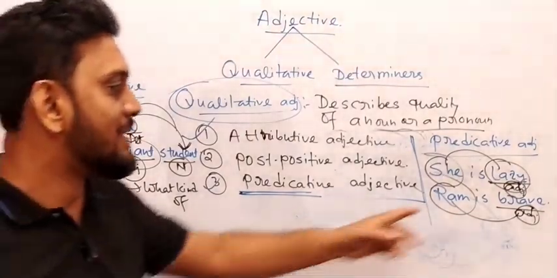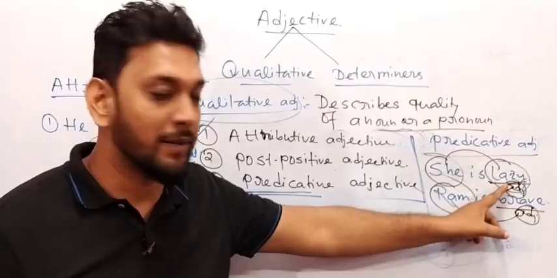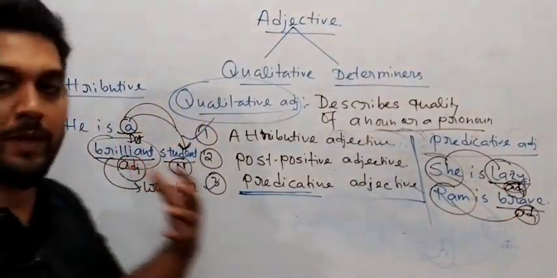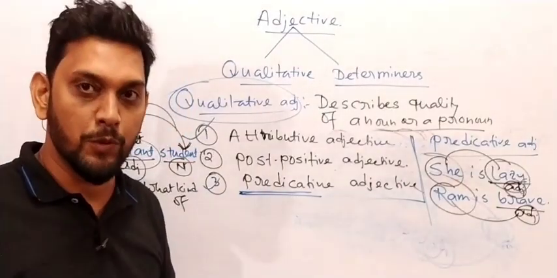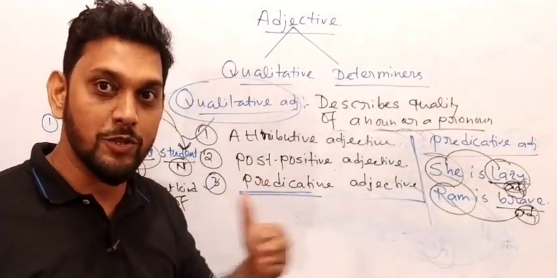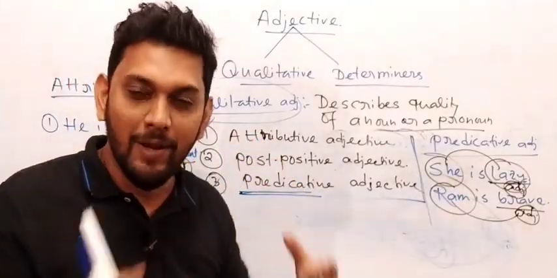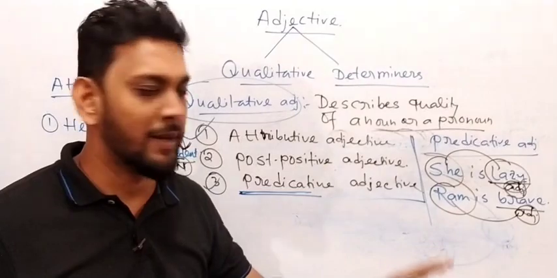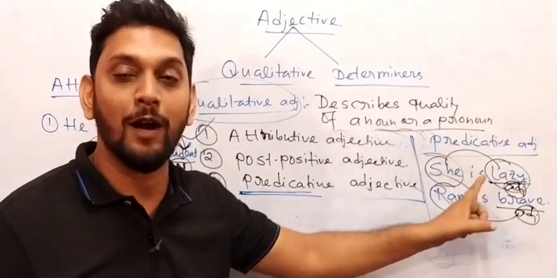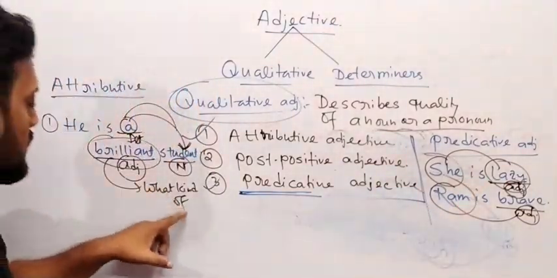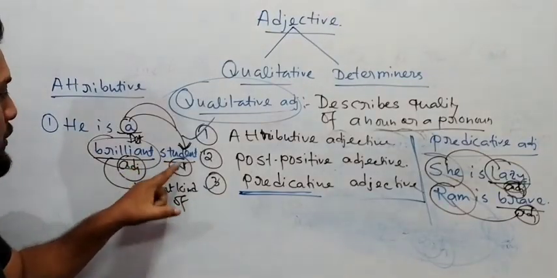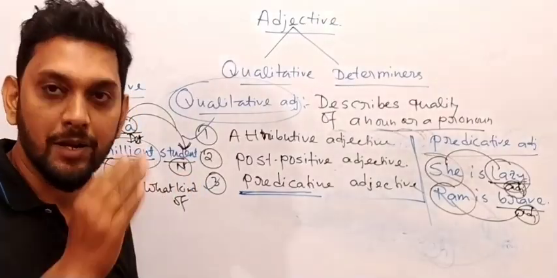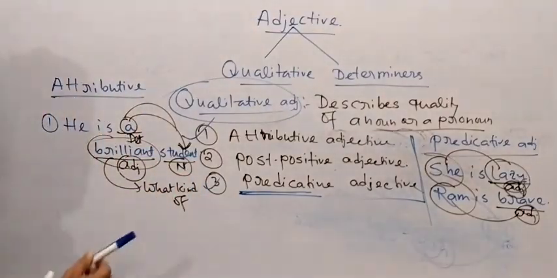First one, lazy, is also a qualitative adjective. Brave is also a qualitative adjective. Brilliant is also a qualitative adjective, but based on its position, it has been categorized in different ways. First one is the predicative adjective, which is always placed after a linking verb. The second one, I have already told you, must be placed before a noun, and if it is placed before a noun, it is called, yes, what, an attributive adjective. Very good.